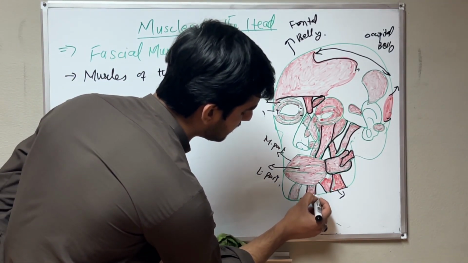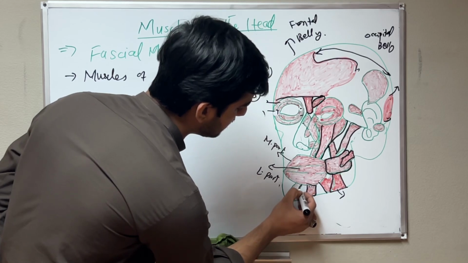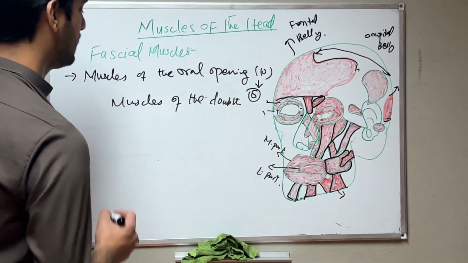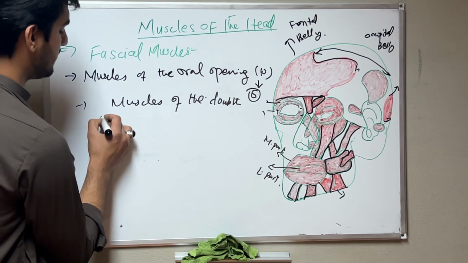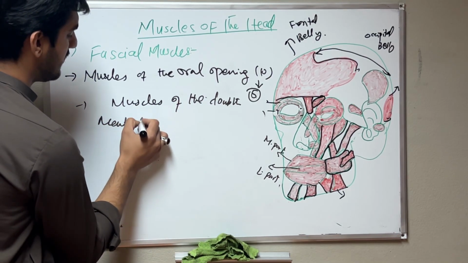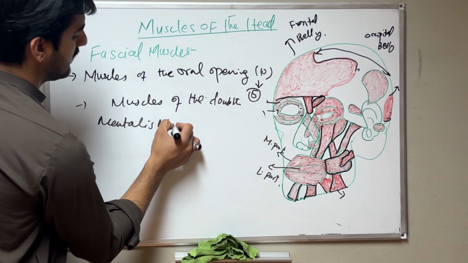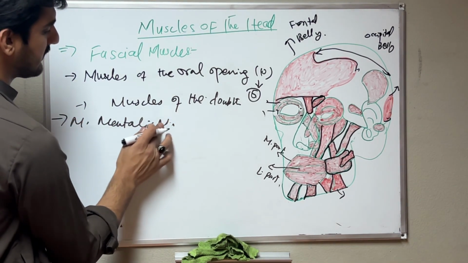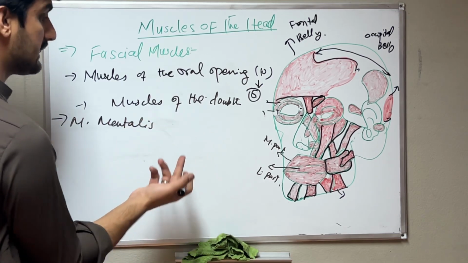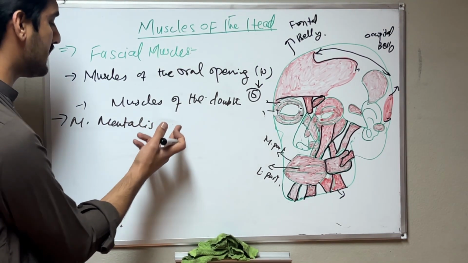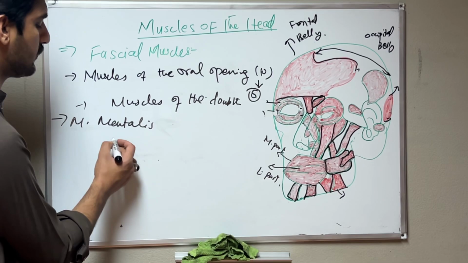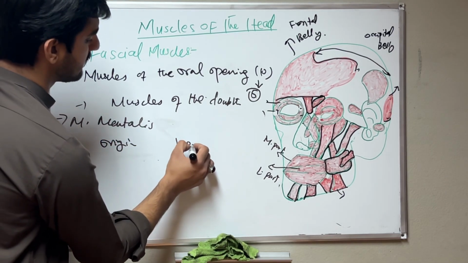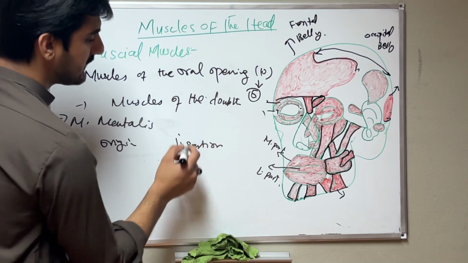This is the first one, the mentalis muscle. This is the mentalis muscle among the muscles of the chin, or you can say musculus mentalis. In English it is the mental muscle, and musculus mentalis. Okay, origin and insertion of this muscle.